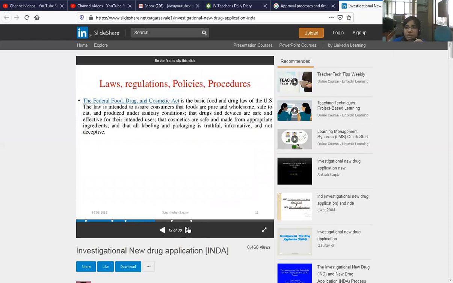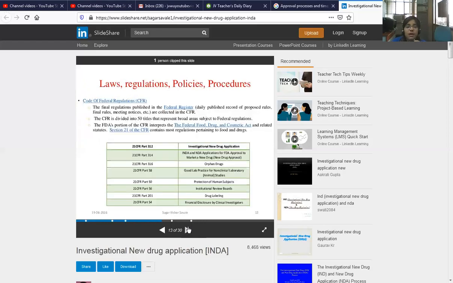Now we come to the procedures of the IND. The Federal Food, Drug and Cosmetic Act is the basic food and drug law of the USA. The law is intended to ensure consumers that foods are pure and wholesome. Laws, regulation, and policies procedure. Policies and procedures are according to Code of Federal Regulations, 21 CFR.